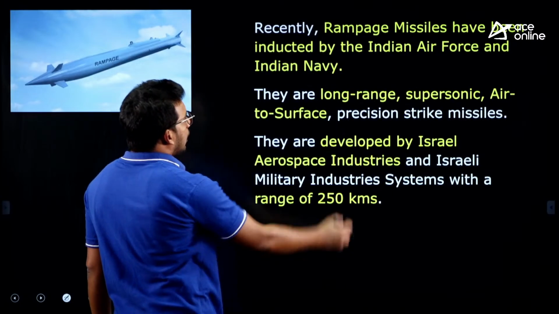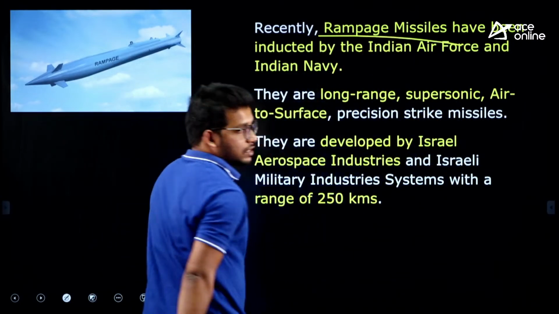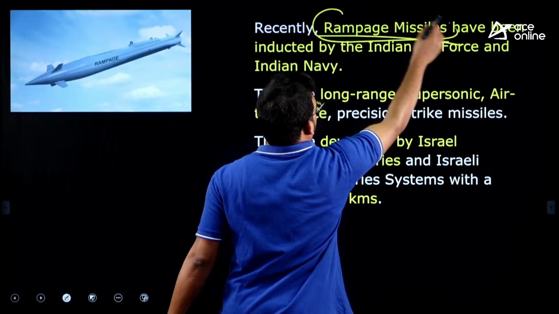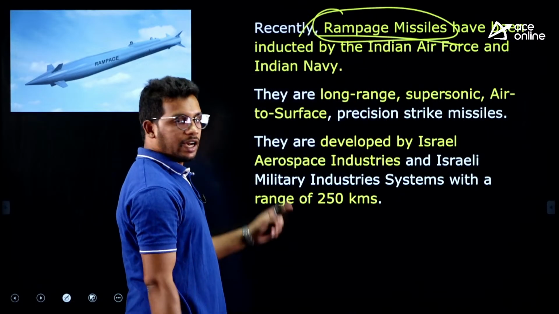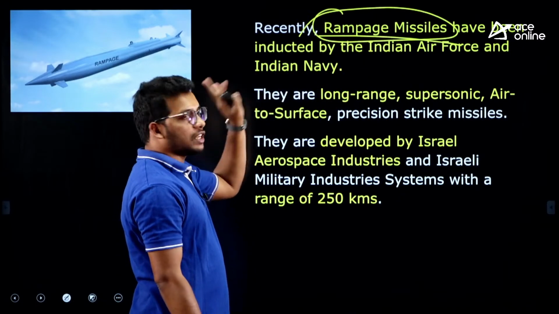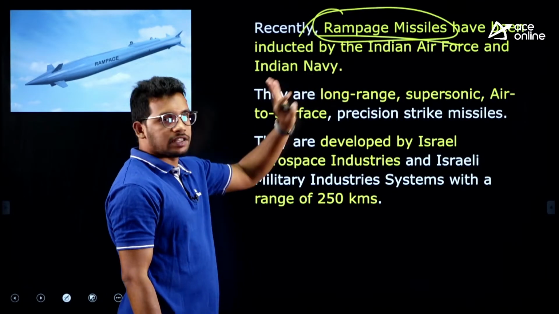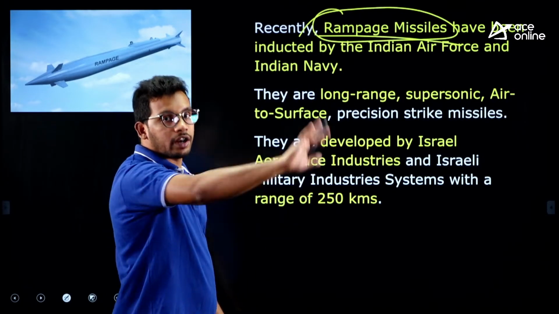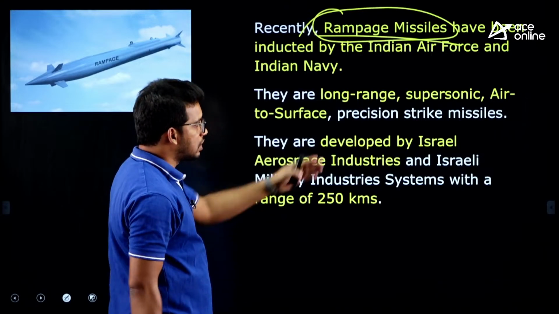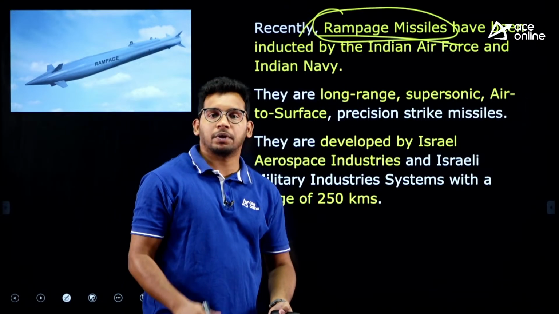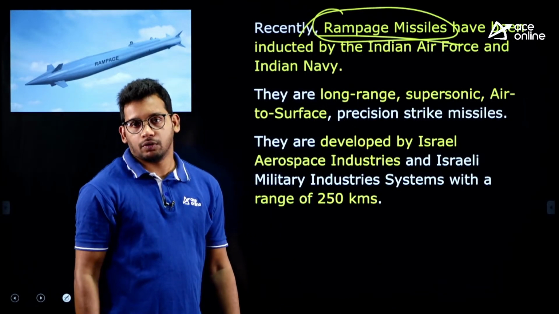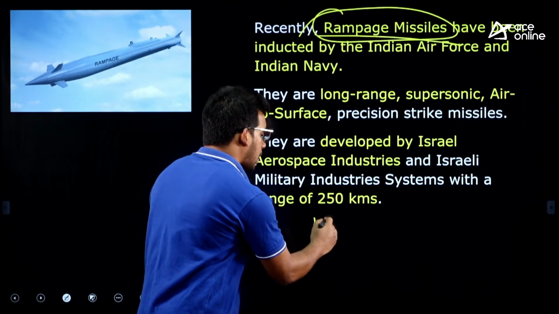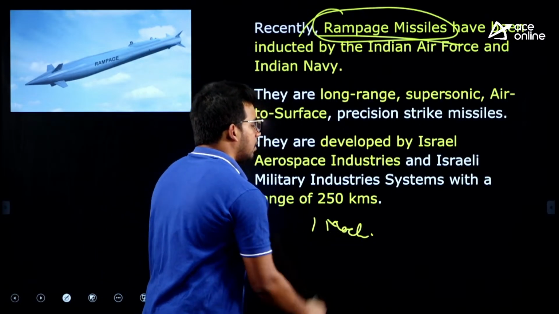Next one: recently, Rampage missiles, the name you have to remember, were inducted into the Indian Air Force as well as the Indian Navy, right. These missiles are long range, that means they can travel longer distances, and they are supersonic. Supersonic means faster than sound, more than 1 Mach. Mach is a unit of the speed of sound, right.